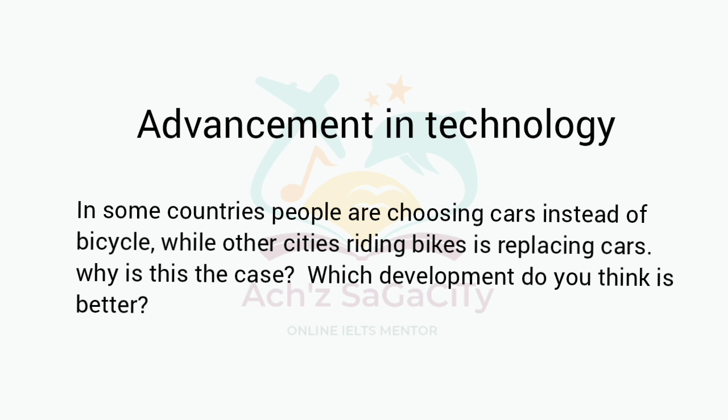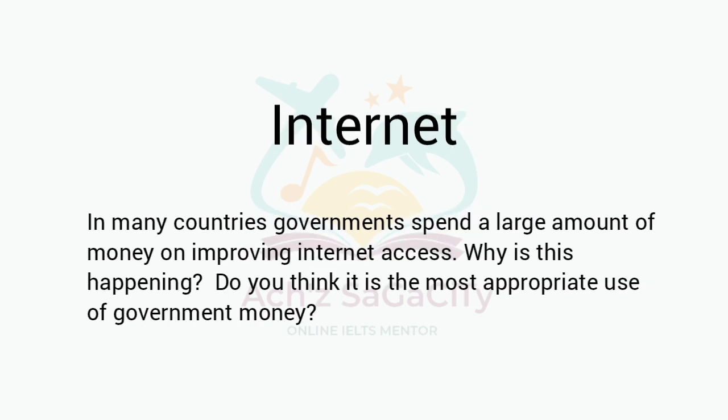Next one, internet. In many countries, governments spend a large amount of money on improving internet access. Why is this happening? Do you think it is the most appropriate use of government money? So here also coming under two-part type of question. Okay, you need to answer for both the parts.